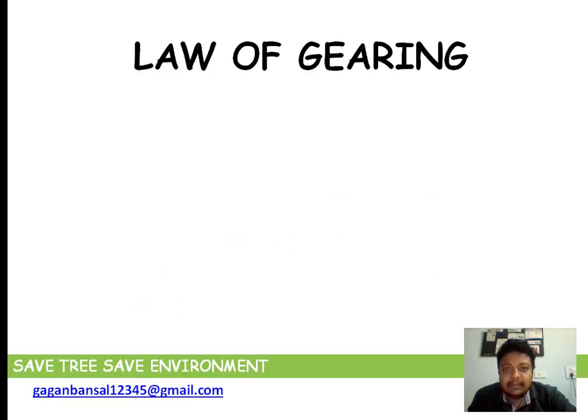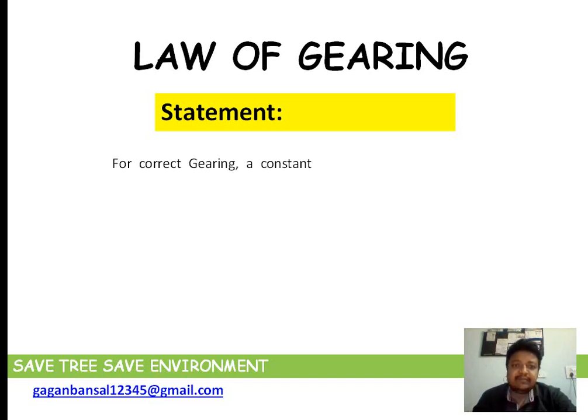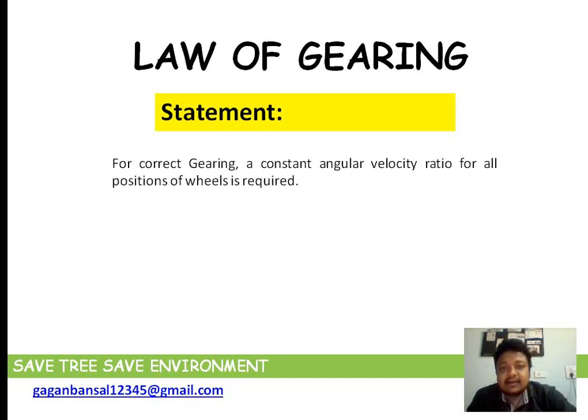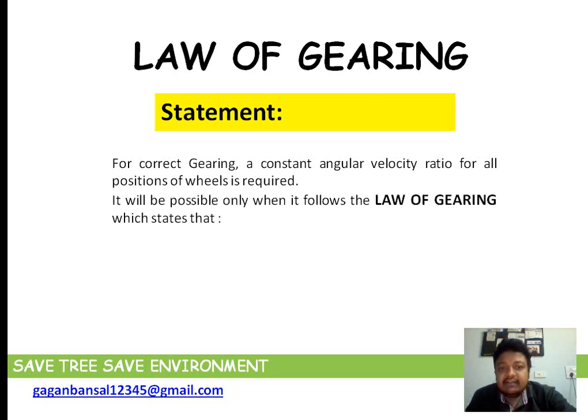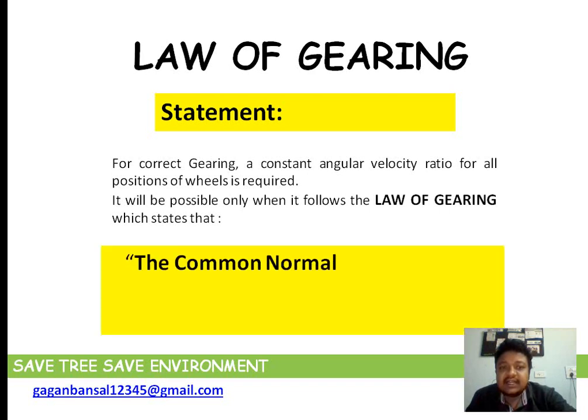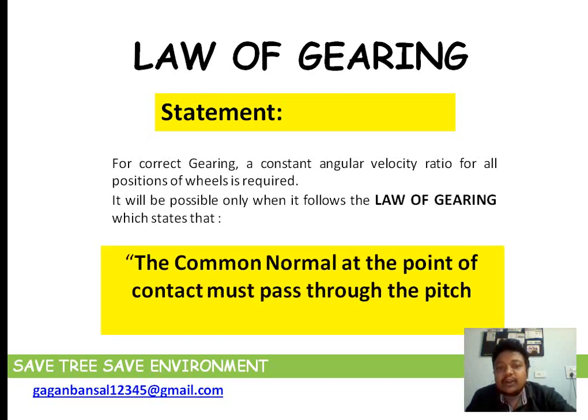So first of all, I'll start with the statement. What this statement says is, for correct gearing, a constant angular velocity ratio for all positions of wheel is required. That means it will be possible only when it follows the law of gearing, which states that the common normal at the point of contact must pass through the pitch point. That is, as we say that the gears are positive drives.